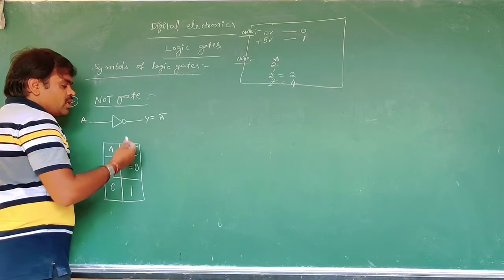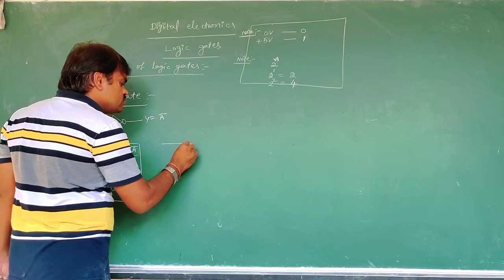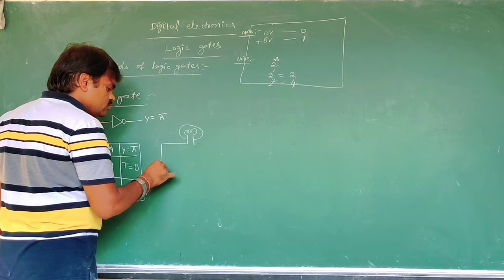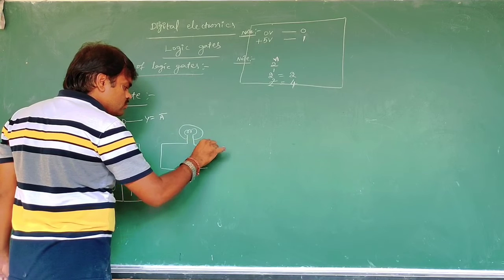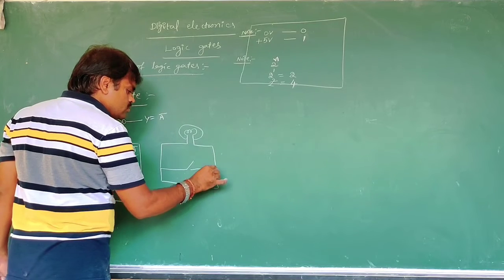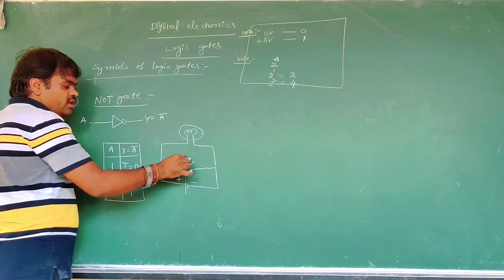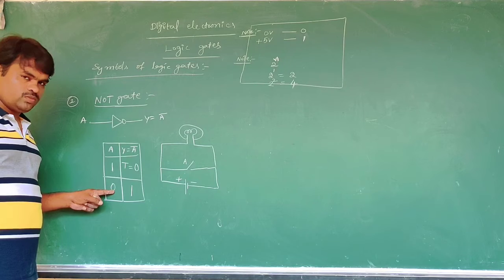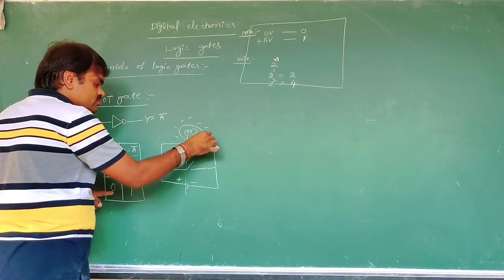Now the bulb circuit is like this, with plus and minus. Here is A. Open means 0. Then the current will be conducted and the bulb will glow.